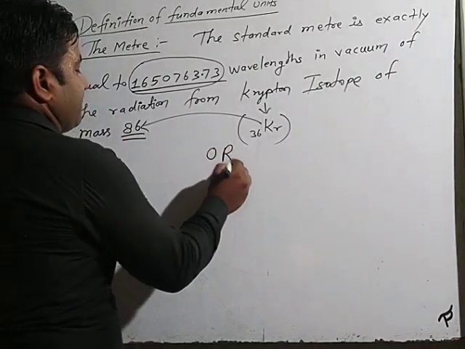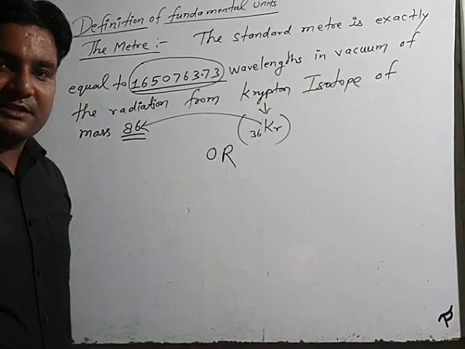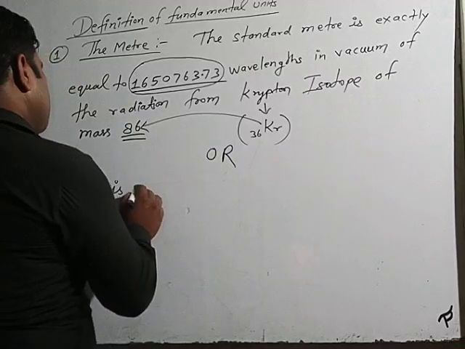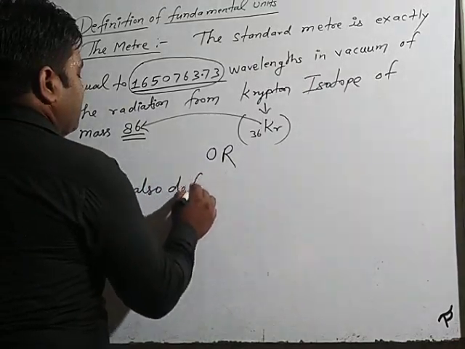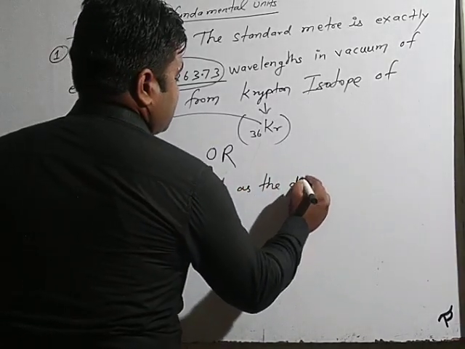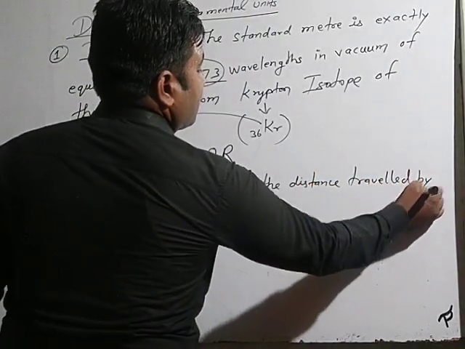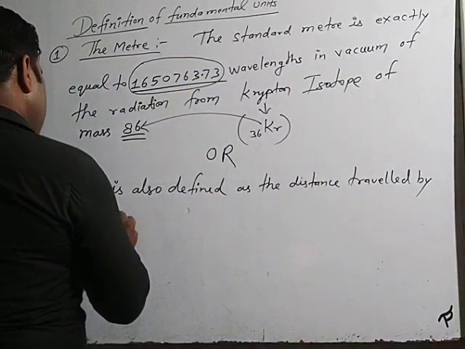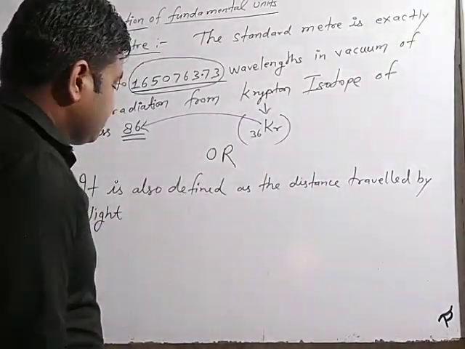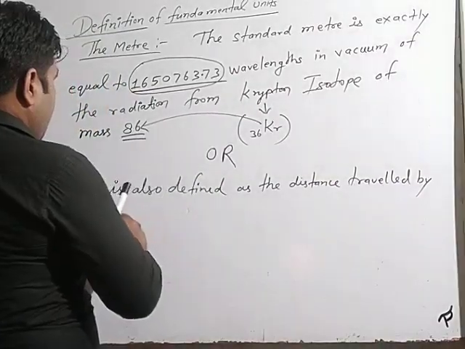Another way we can also define the meter. The meter is also defined as the distance traveled by light. Listen again.